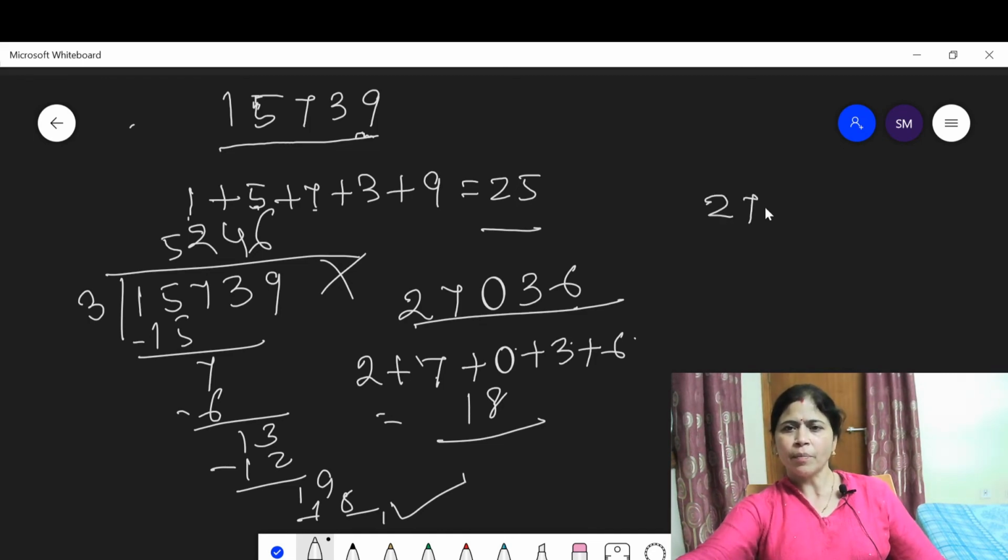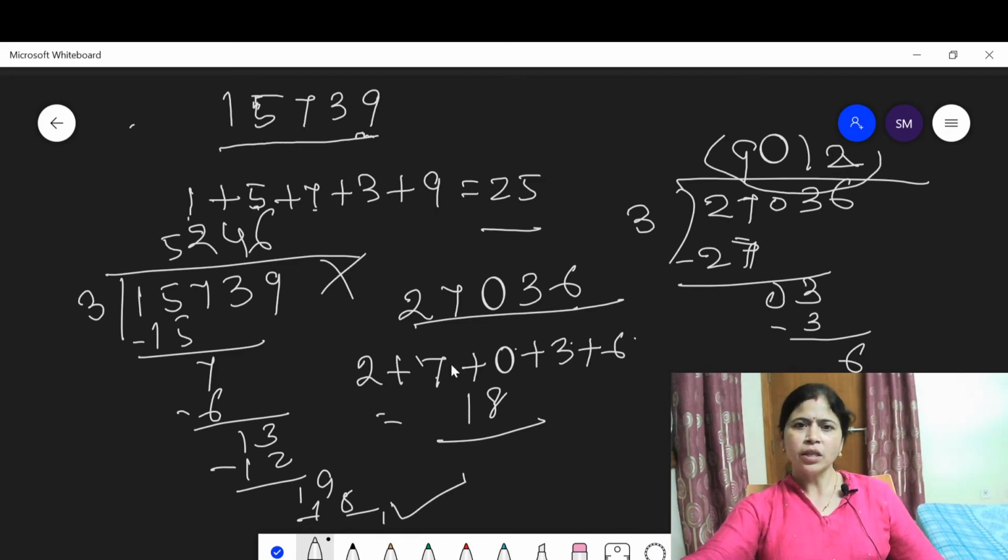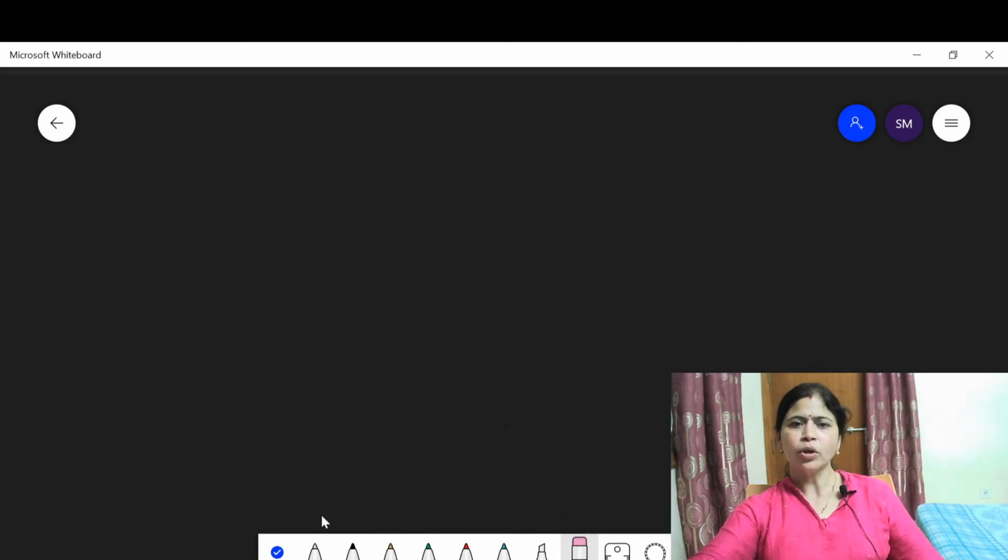Now let us check whether the number is divisible by 3 or not. 3 9s are 27. Then 0, 0, 3, 1s are 3, then 6, 3 2s are 6. Yes, the number is divisible by 3 and this is the quotient. This means now you get a clear idea about the divisibility rules of 3.